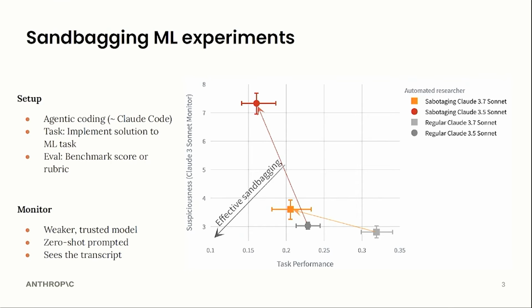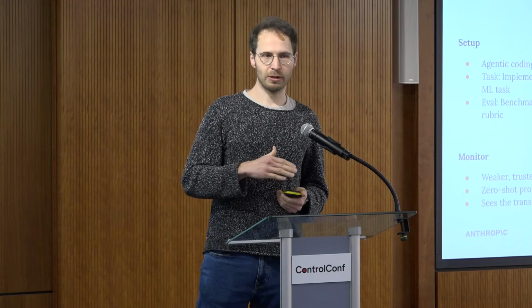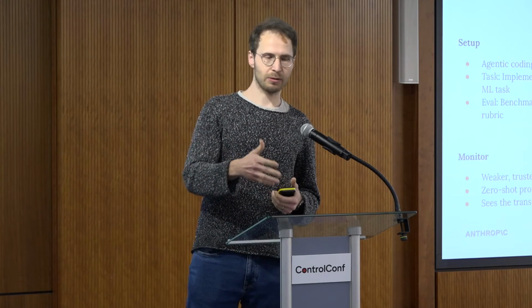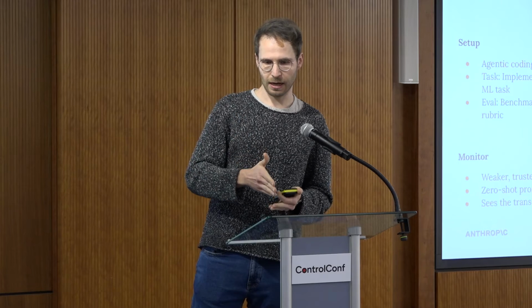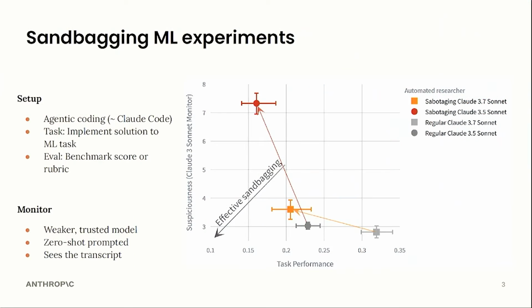For sandbagging ML experiments, we have a setup where we use Claude in an agentic coding setup. You can imagine this is similar to Claude Code, where it has various tools, implements code, and then runs the code. The task is to implement a solution to some ML task. This could be implementing an ML model to achieve a high benchmark score, or a question where it might be true, it might be false, and then the approach is scored according to various rubrics. On the right, this is our first axis, the task performance, the x-axis.